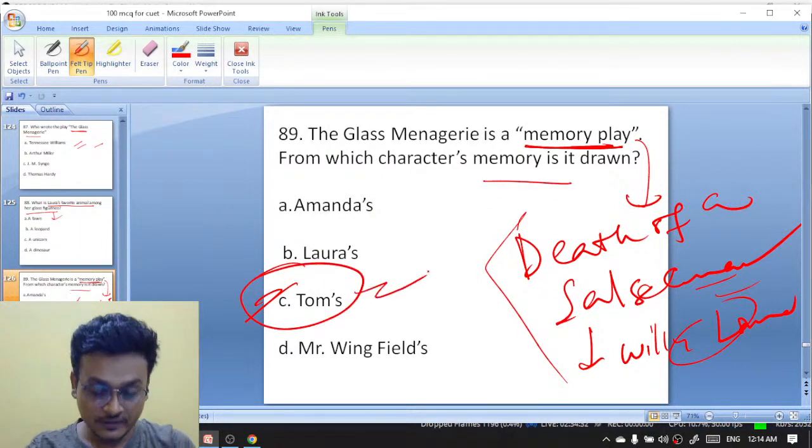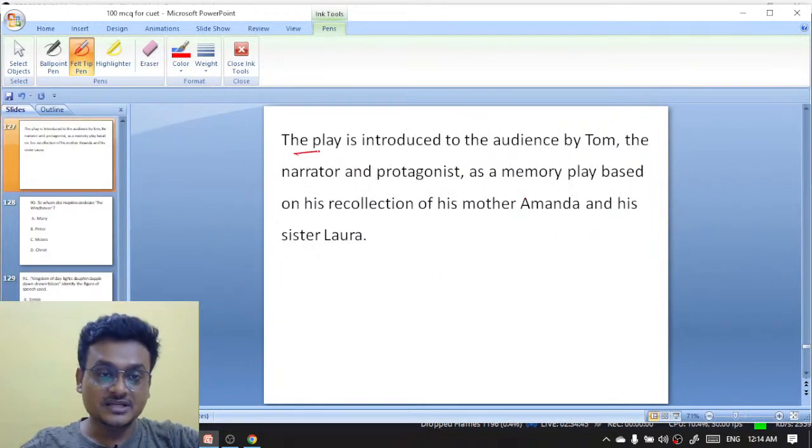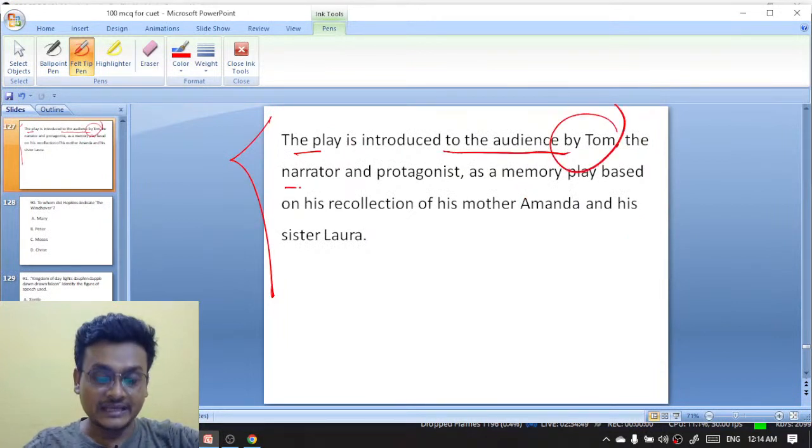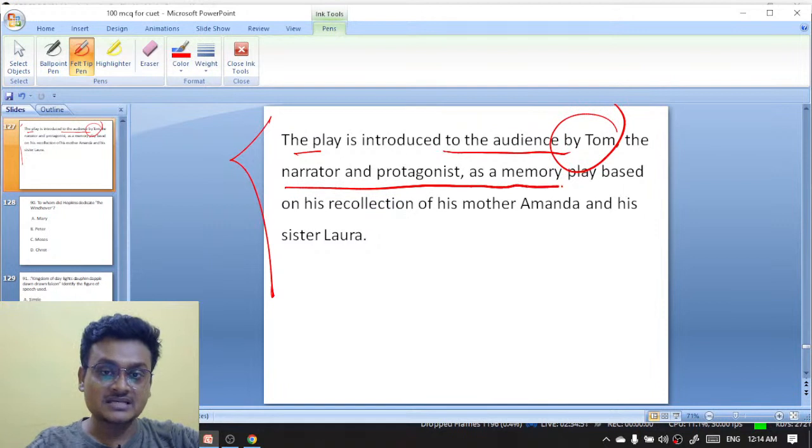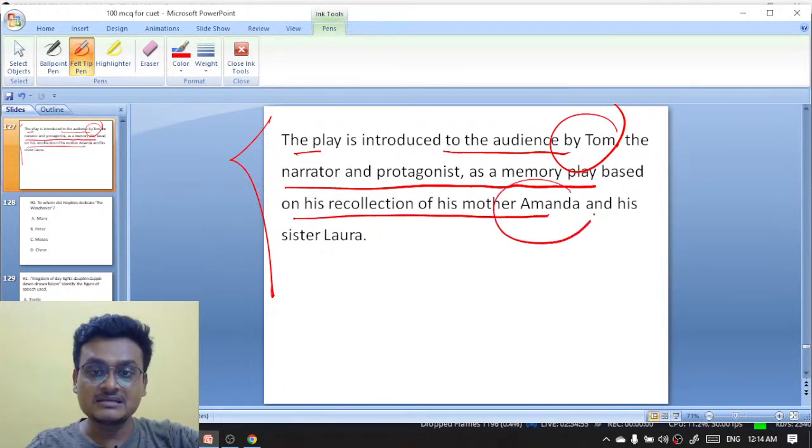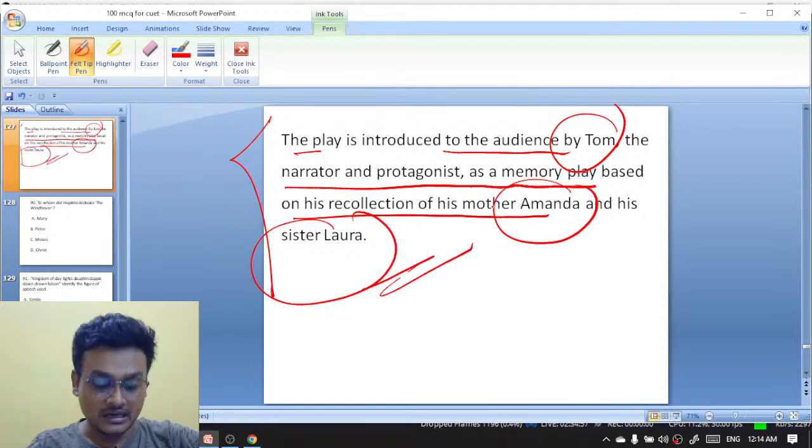Tom is the narrator here. Death of a Salesman, where Willy Loman is the main protagonist. Arthur Miller. The Crucible is another work by Arthur Miller. The Glass Menagerie is introduced to the audience by Tom, the narrator and protagonist, as a memory play based on his recollection of his mother Amanda and his sister Laura. Got it? Okay. This is Tom's.